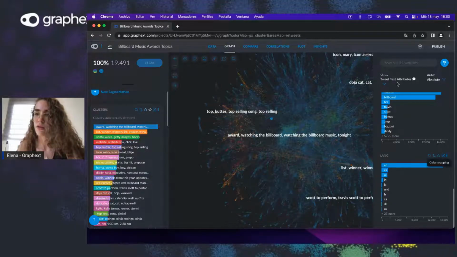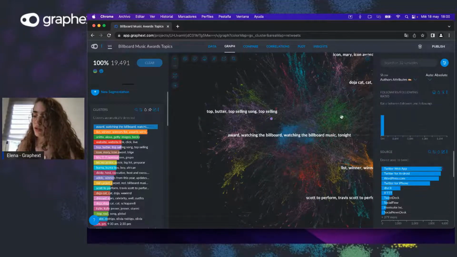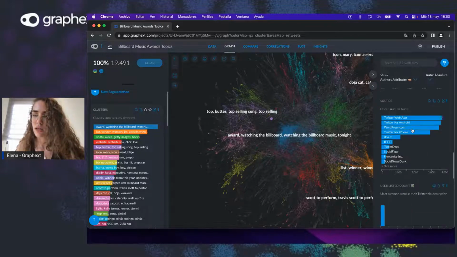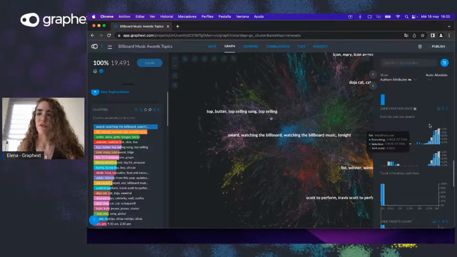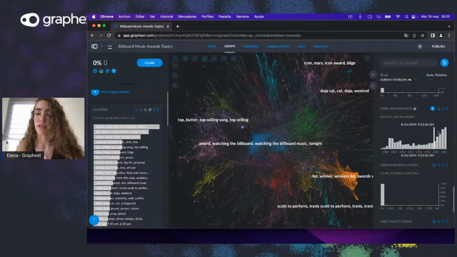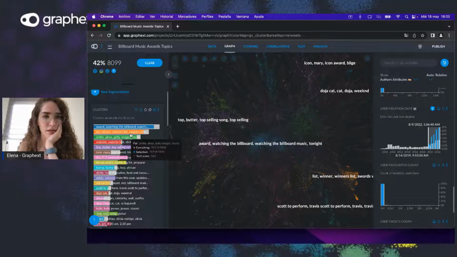Let me also go to author attributes, and let's see user creation date. We saw a little bit of this before, but maybe if we filter by the creation of the user, we can now see, let me sort by selection.